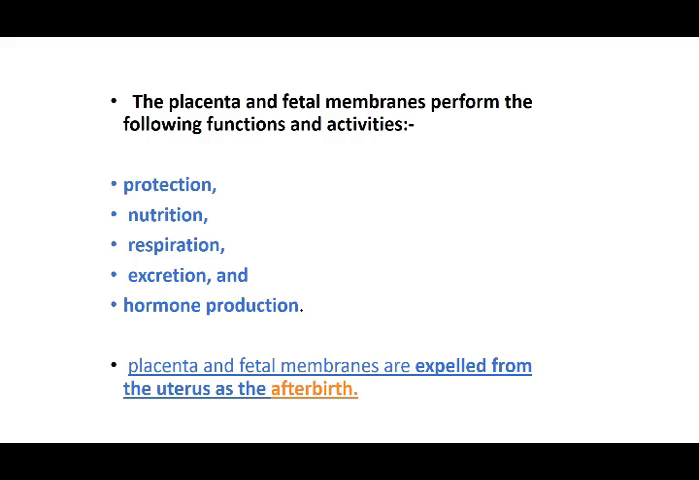Then placenta and fetal membranes are expelled from the uterus after birth. That is, the baby passes out, and then all these membranes are going to pass out of the uterus at the time of birth. That is why these follow, and they are given the name afterbirth.